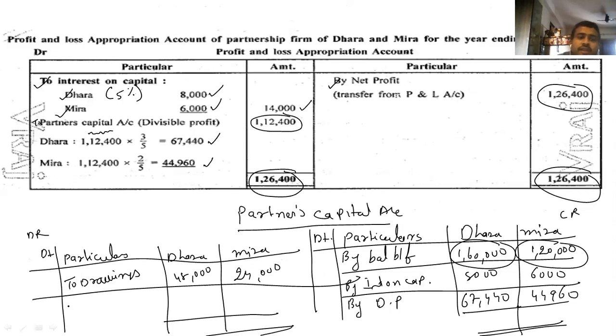After that, we get here two balance carried forward. Right. So make the total 160 plus 8, 1,68,000. 168 plus 67. Make the total. In Mira also make the total. So 1,60,000 plus 8,000.